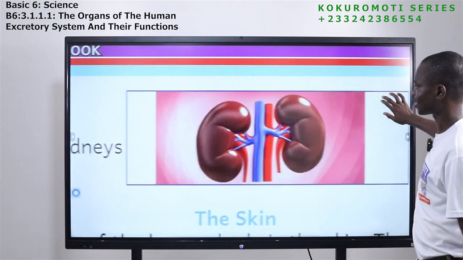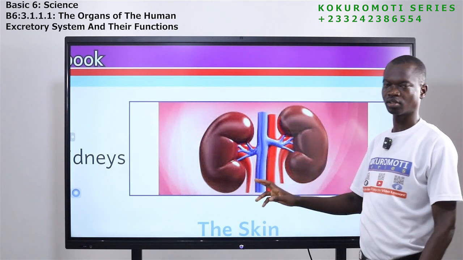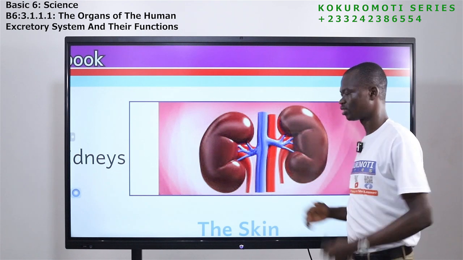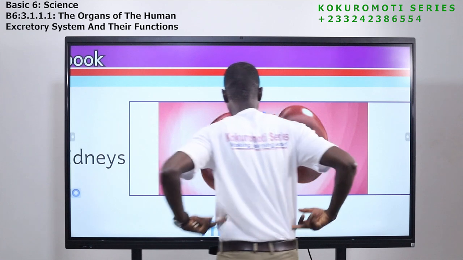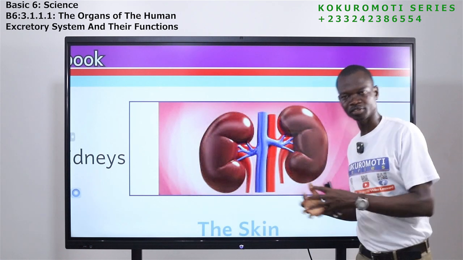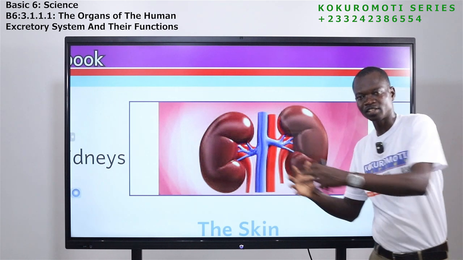This is how the kidney looks. They are two, a pair of organs. One is here, one is here. It's located at the back, the lower back. The work of the kidney is to filter the blood, to clean the blood, and it cleans some things from the blood.